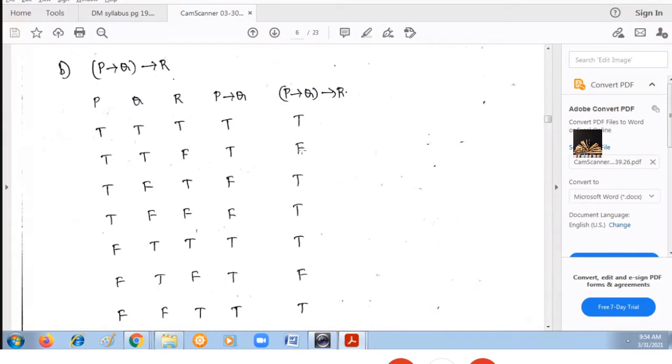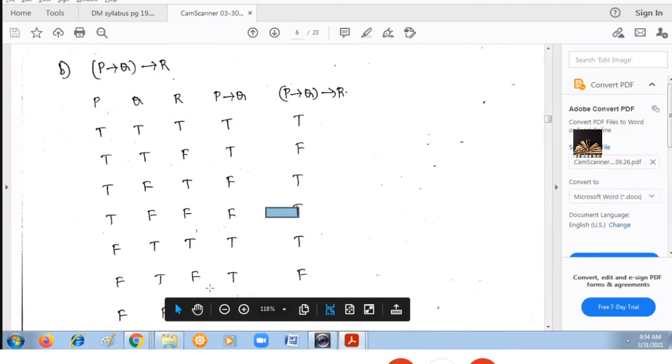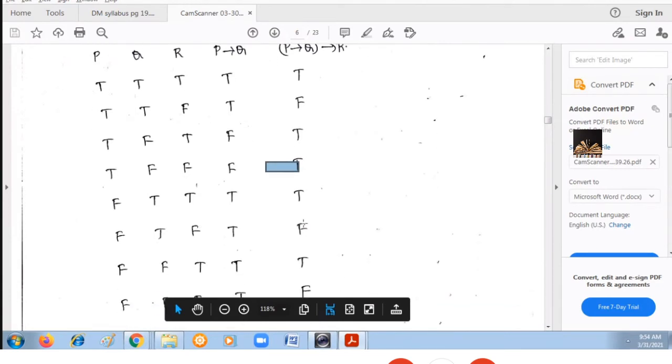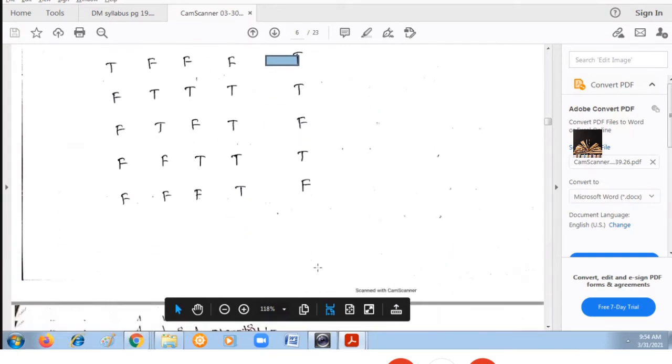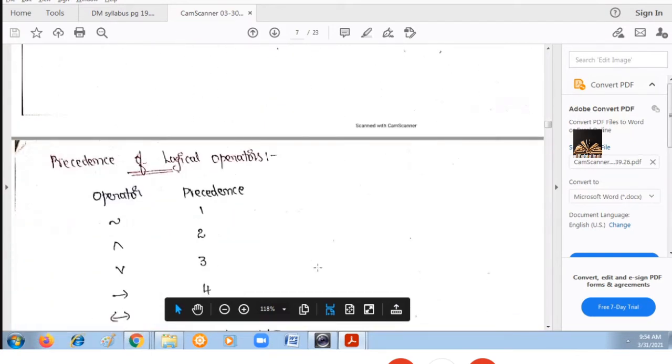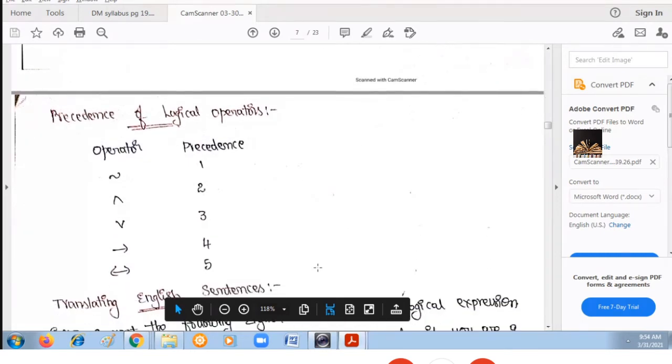So like this, if any compound proposition is given, you can design the truth table.